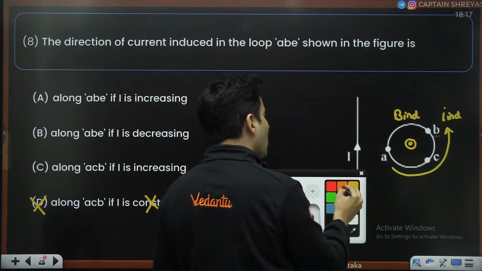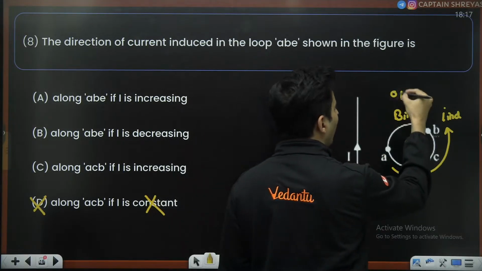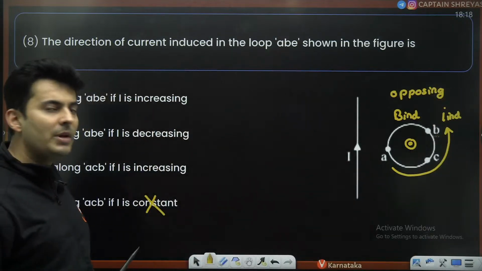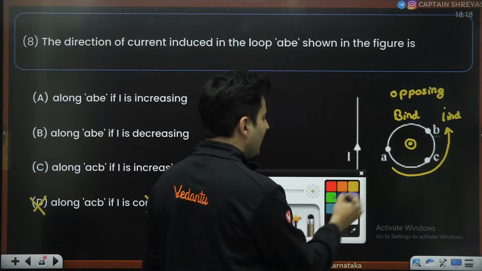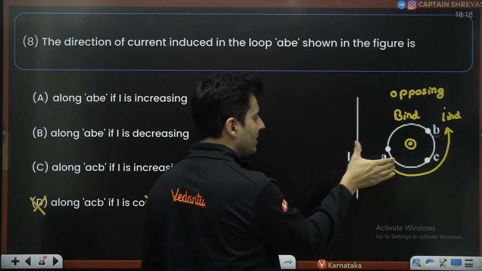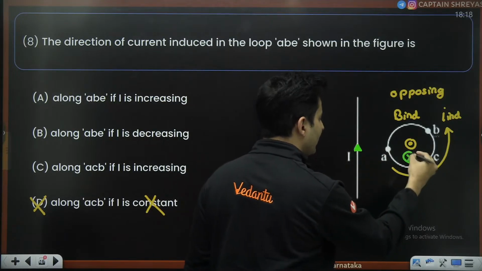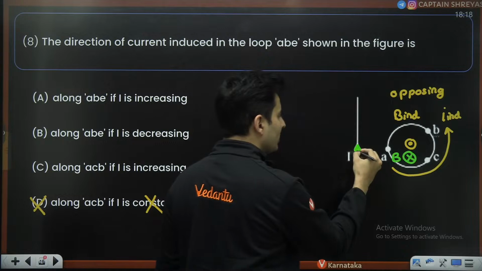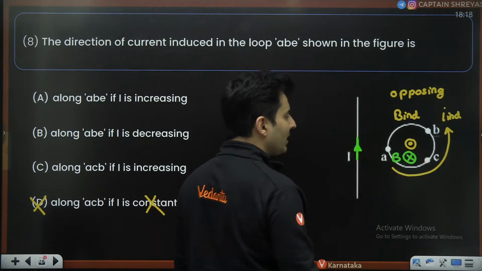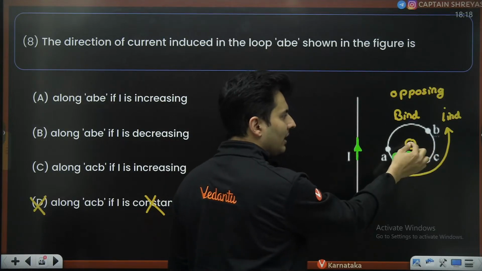This magnetic field always will oppose the change. So this magnetic field is basically opposing. What might it be opposing? Let's try to think. Now the current here is going like this. So this current, if you hold the thumb like this, the fingers will curl this way. So the magnetic field is going inside. This is the magnetic field due to this wire which is carrying current in this way. This magnetic field is going like this, but the induced field has been created this way.